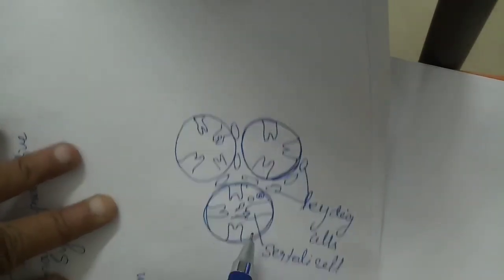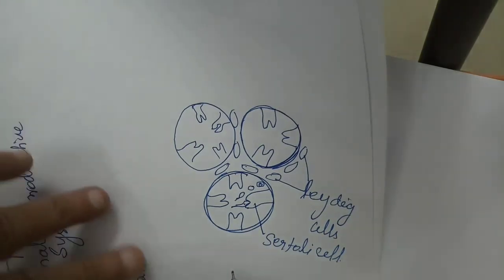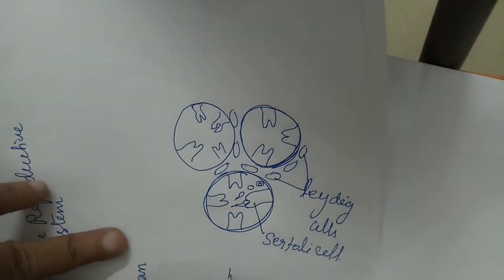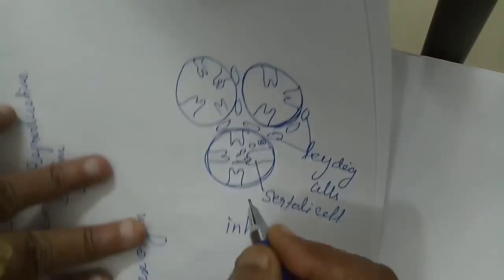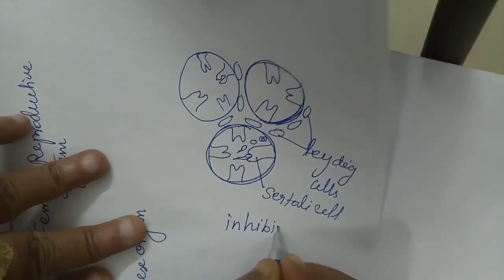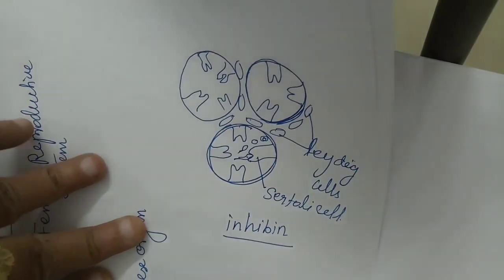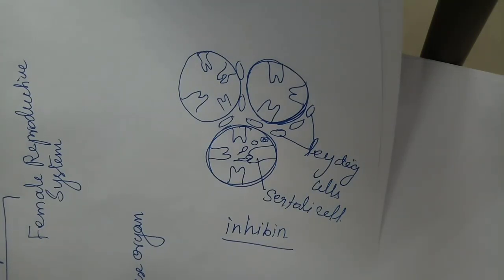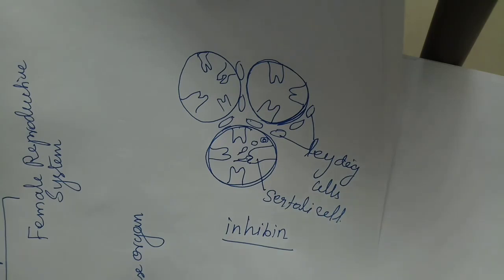And also the Sertoli cell secretes one more hormone-like substance that is called inhibin, which acts under the negative feedback control of sperm production. If the sperm production is less, it will increase the sperm production. If the sperm production is more, it will decrease the sperm production.